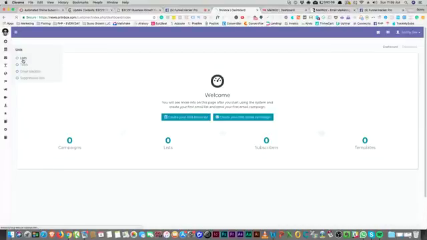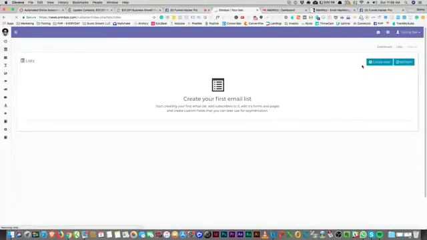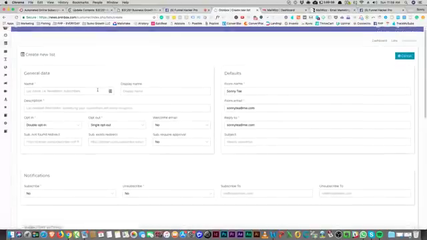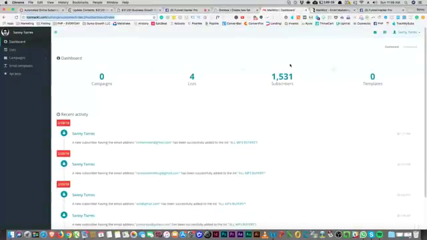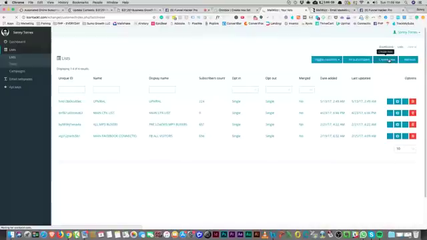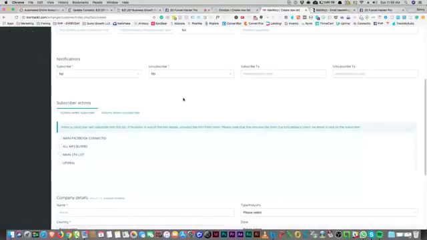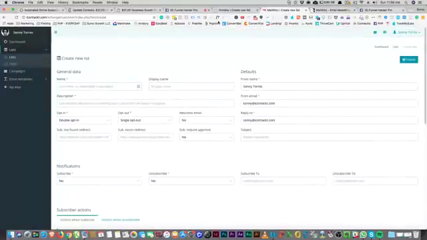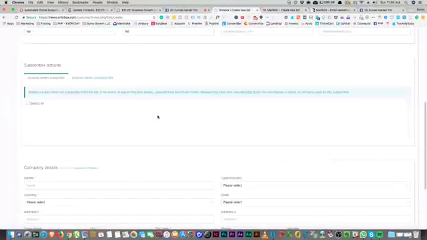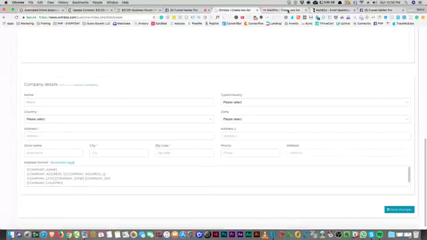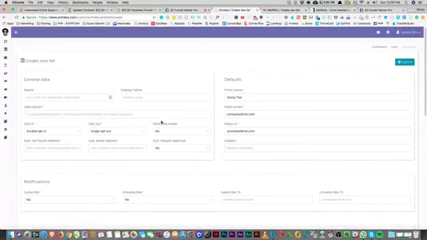And again, once you create a list, you can do different things with the list, right? So it comes here and it looks exactly the same. So I'll come over here and I'll just do the same thing so you can see that. Let me go to list. And then I'll create a new list. And it looks exactly the same, right? So you come over here and you create your list. And once you have a list created, you can start segmenting the list from people that open and stuff like that, right? So it's the exact same software.